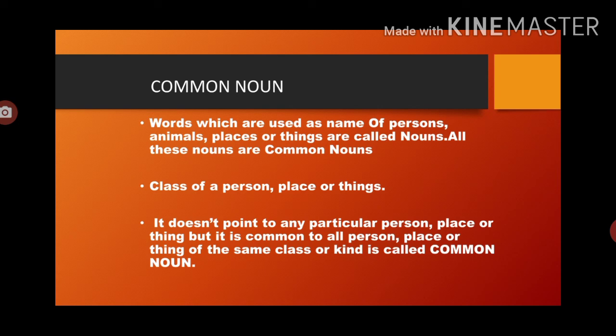So what do we call them? What is common between them? Basically they are boys. So what is the common word here? Boy. All are boys, which means four. The names are different but all are boys only. So boy is the common word which we have introduced to identify the class of a noun.